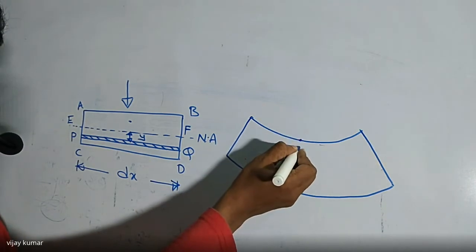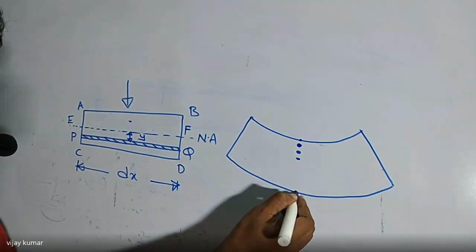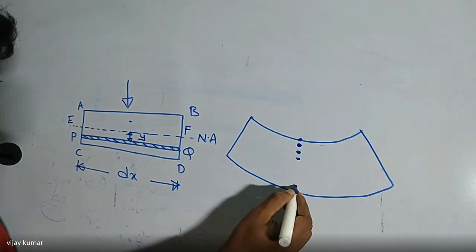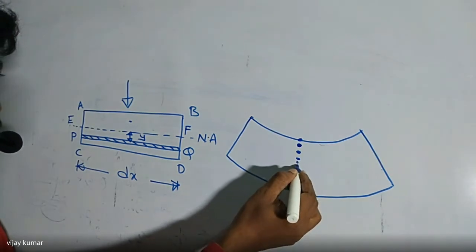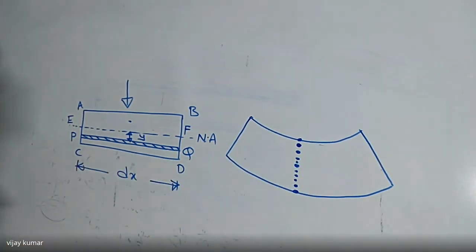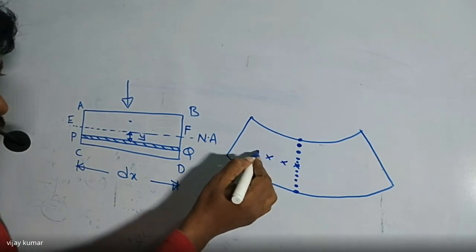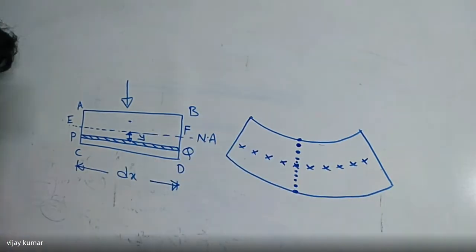Now, what is the compressive stress about this point? What is the tension here? Maximum. What is the compression here? Maximum. What is the tension here? It reduces, reduces, reduces. And the compression also reduces. At a particular point, there is no tension and no compression in the material. These are all the points where the tension and the compression become zero.